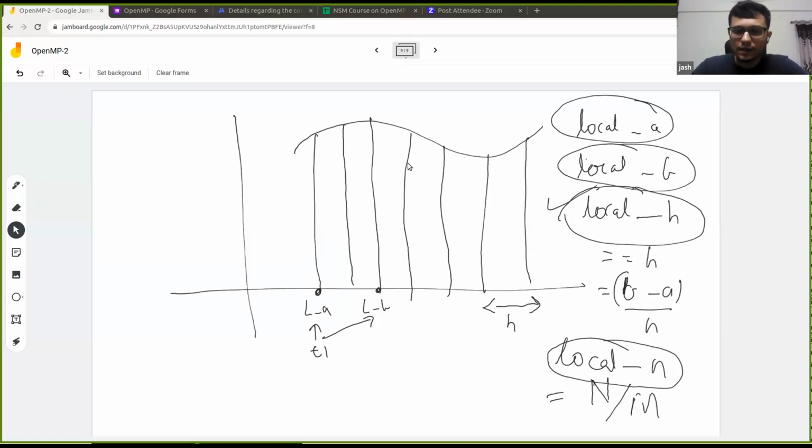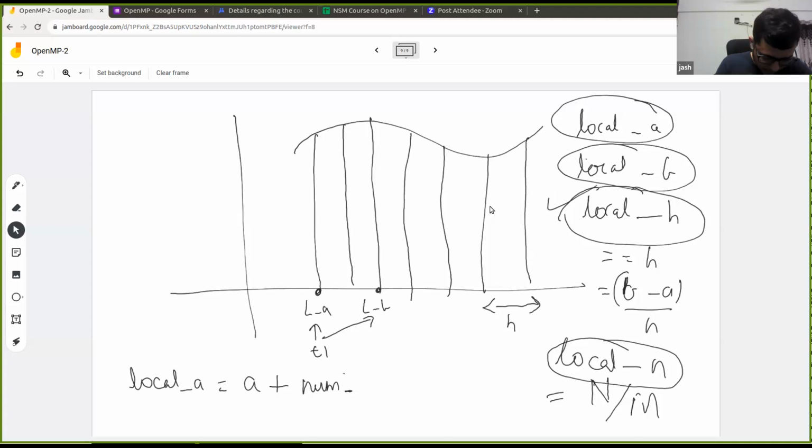Okay, I think you people are close. Let us look into it. So how can we calculate local A, right? Local A is nothing but A plus, so we'll start from A. We'll need to get the ID of the thread, right?